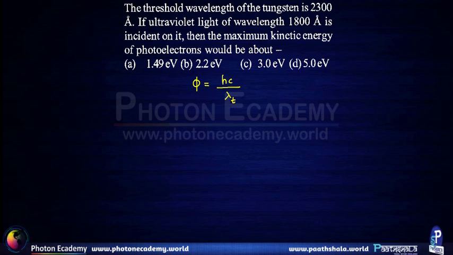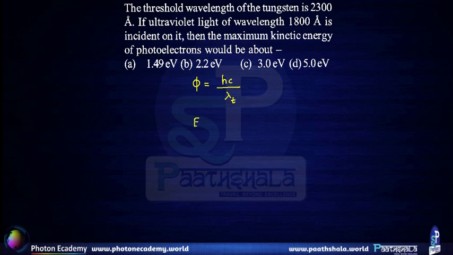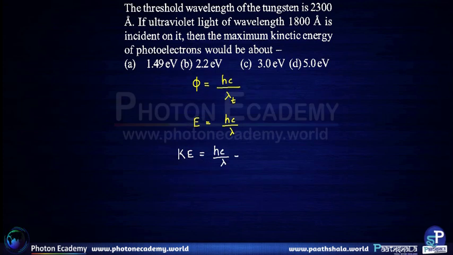And now the energy of a photon is given by hc by lambda, where lambda is the wavelength of the photon. The kinetic energy of a photoelectron would be equal to the amount of energy that the photon is carrying, hc by lambda, minus the amount of energy required to separate the electron from nuclear attraction, which is hc by lambda threshold.